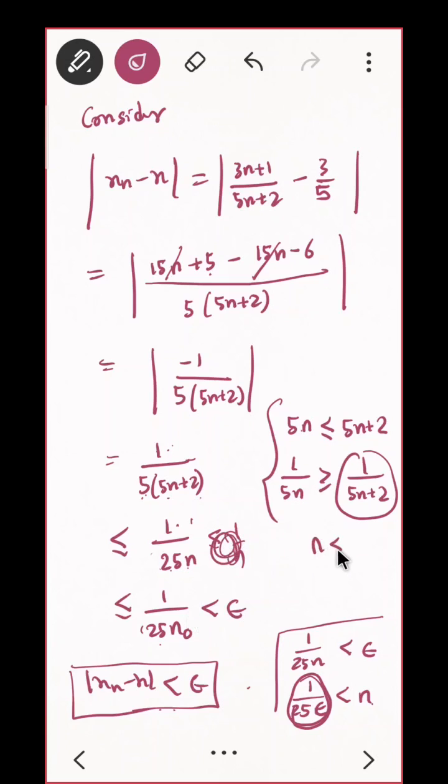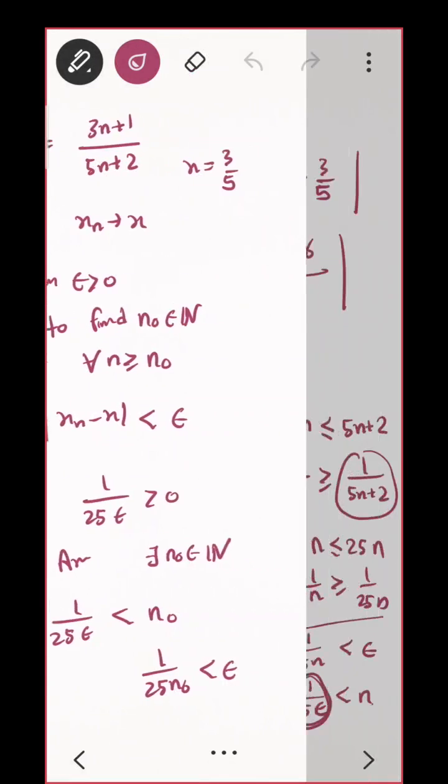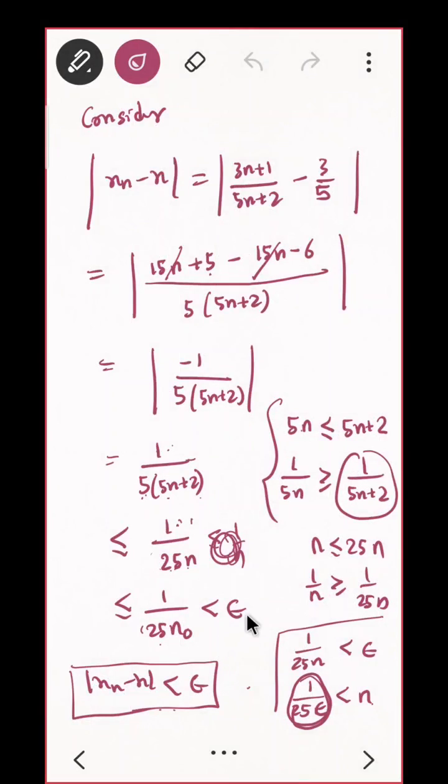See, n is less than or equal to 25n, do you agree? So 1 upon n is greater than or equal to 1 upon 25n. So we could have done that here too, understand? This 1 upon 25n is less than or equal to 1 upon n. So you did not need to carry this 25 all the way here. You will understand this when you solve some more questions with this. Is that okay? Do you understand? Let us keep it as it is.